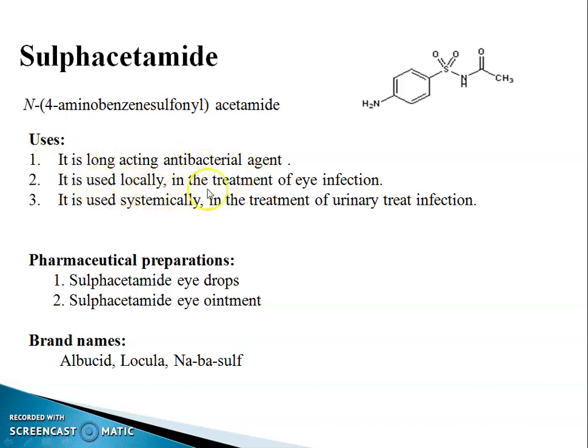It is used locally in the treatment of eye infection. It is used systemically in the treatment of urinary tract infection. Pharmaceutical preparation: sulfacetamide eye drop and sulfacetamide eye ointment. Brand names: Albucid, Locula, Naba, Sul.